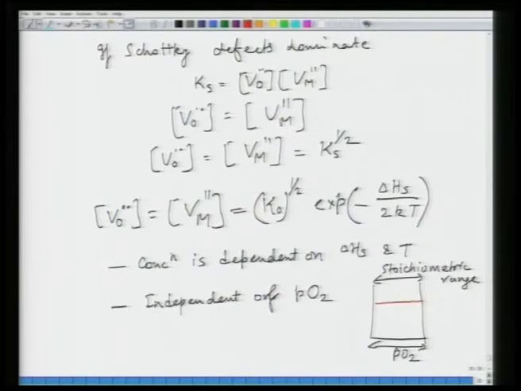So, this would be within this particular range of PO2, it won't be too large, it would be around 1 atmosphere, and this would be VO is equal to Vm, and independent of partial pressure of oxygen, and this is at constant temperature. Okay. So, in the next part we will look at the same exercise for Frenkel defect.